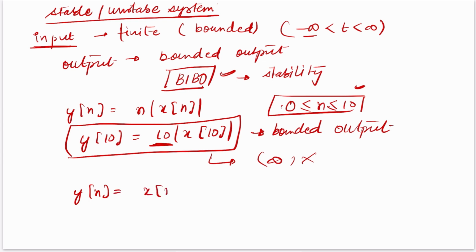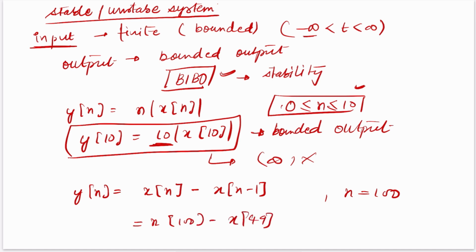Otherwise it is x[n-1]. Now you put any value, n equal to 100, it will always be a bounded output. It is never going to be an infinite value. So it is a stable system.